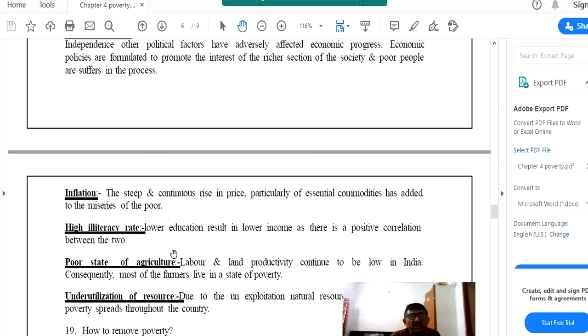Another cause of poverty may include inflation, a high illiteracy rate, the poor state of agriculture, and underutilization also. So there are several factors of poverty, and we must take appropriate steps to tackle the situation of poverty in India.